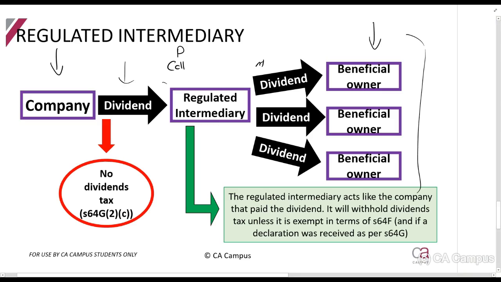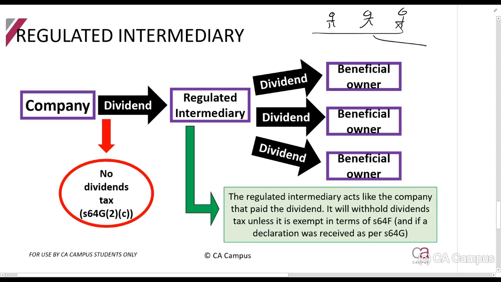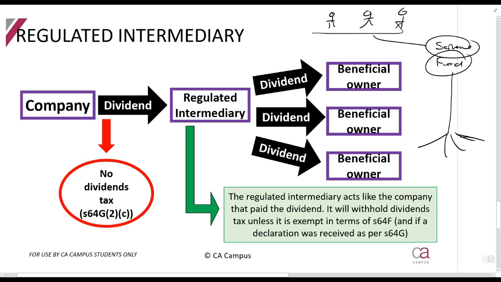So understand again, can I just re-explain that? Let's say you and your friends take your money and you invest it in a scheme, a fund. That fund then takes your money and goes and invests in lots of different shares.